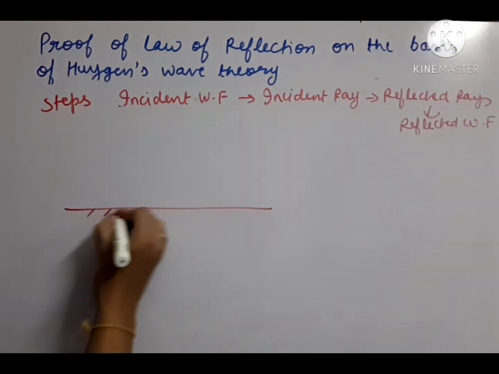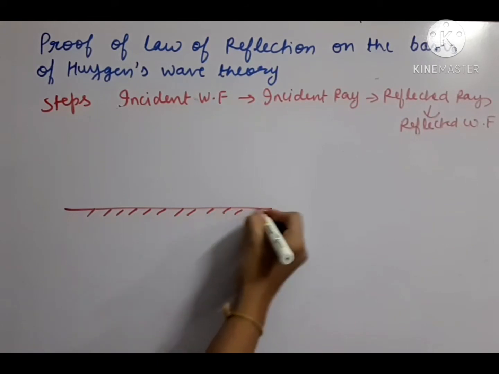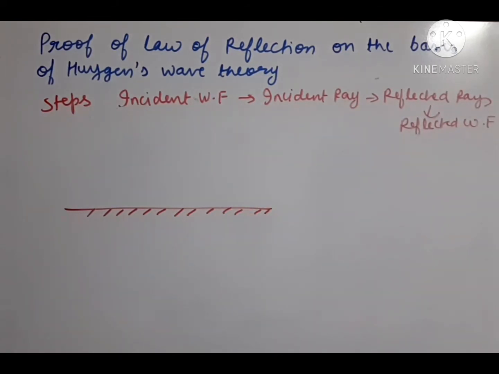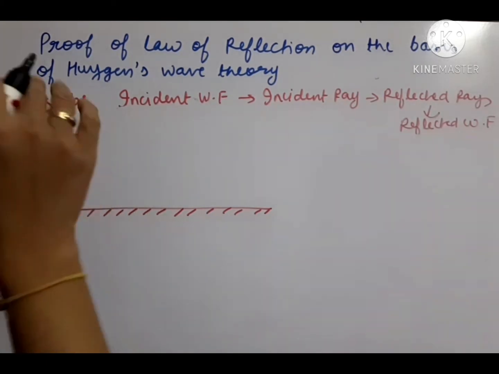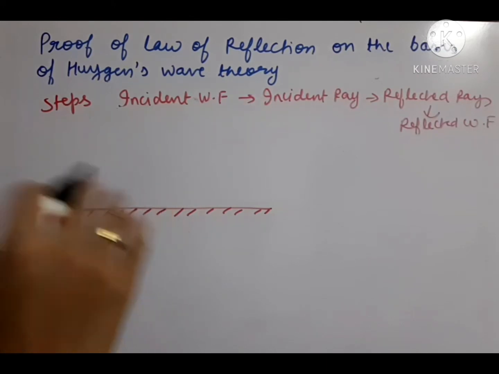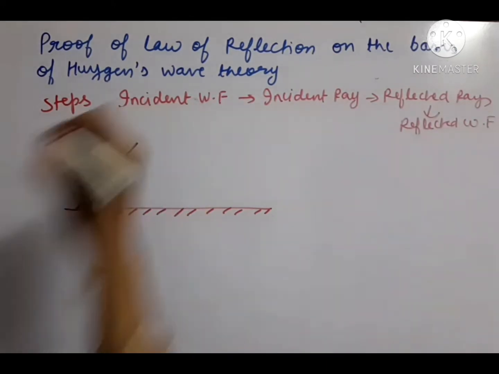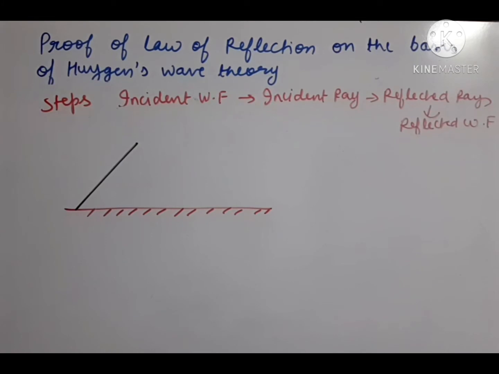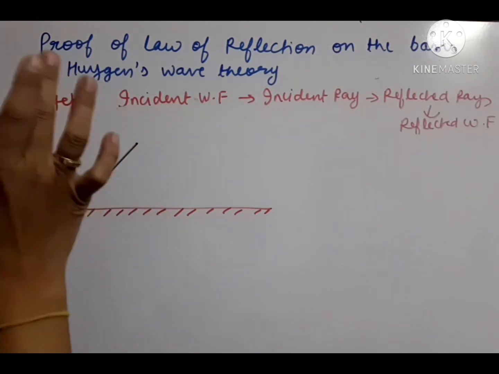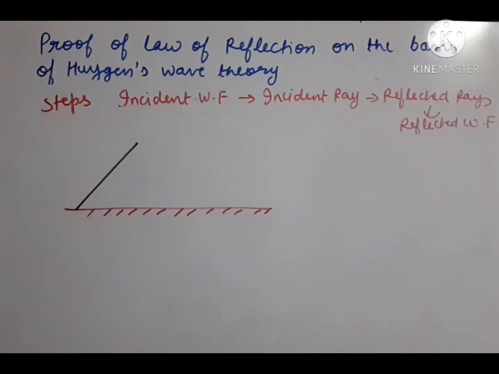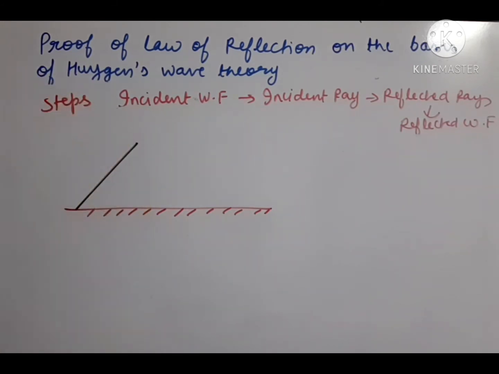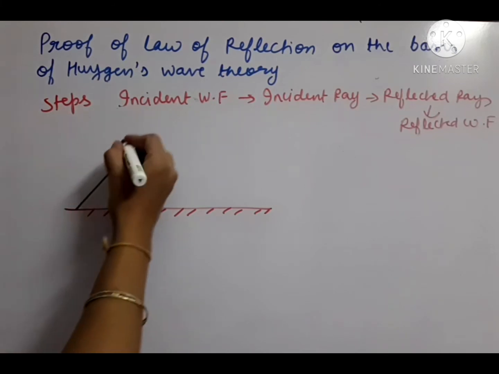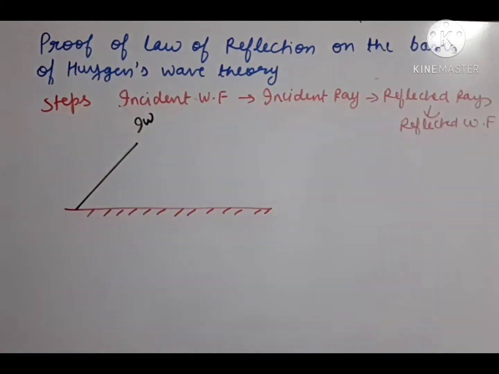First of all we have a reflecting surface. On this reflecting surface we have to draw an incident wavefront. We have to make the incident one a plane wavefront. So this is our plane wavefront which is incident on it. It is a plane, 2D. It's looking like a line because we are seeing the top view of it. It is actually a plane. Now this thing which we have drawn, that is our incident wavefront.